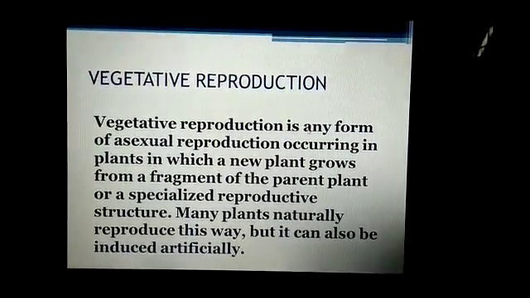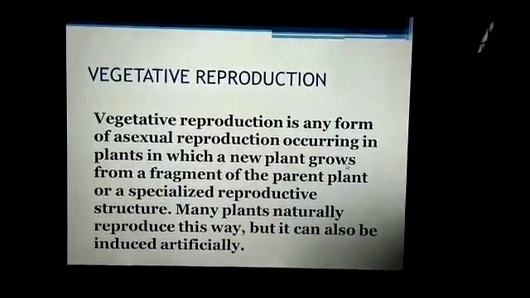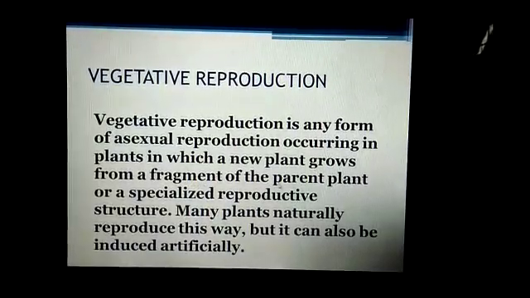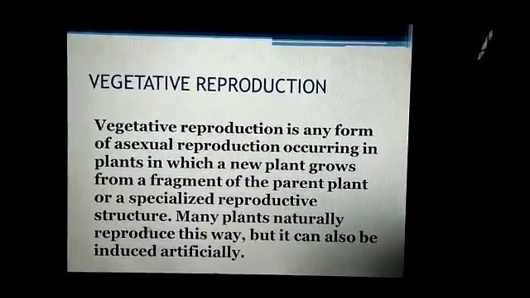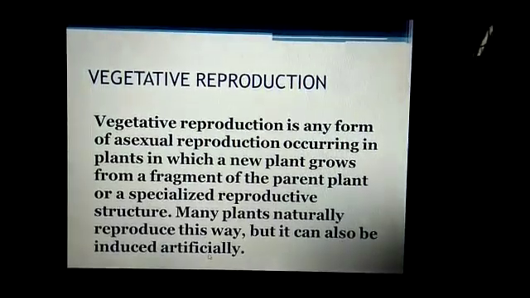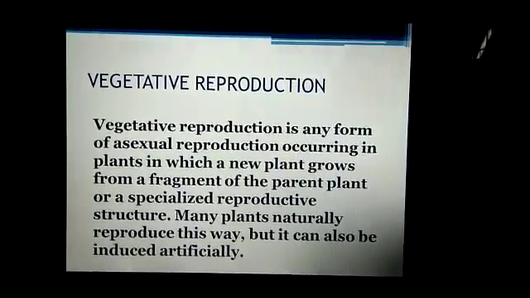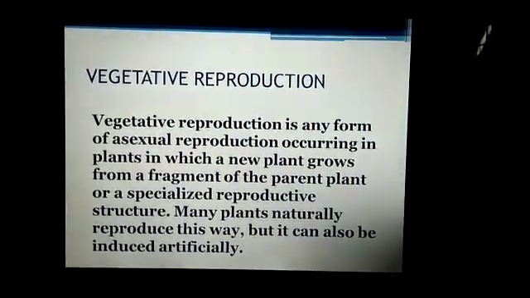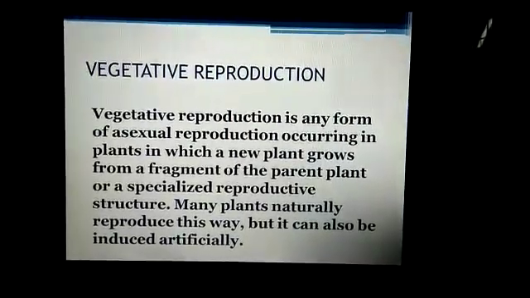Vegetative reproduction is any form of asexual reproduction occurring in plants in which a new plant grows from a fragment of the parent plant or a specialized reproductive structure. Many plants naturally reproduce this way, but it can also be induced artificially. The different types of vegetative reproduction we will deal with in the next class.